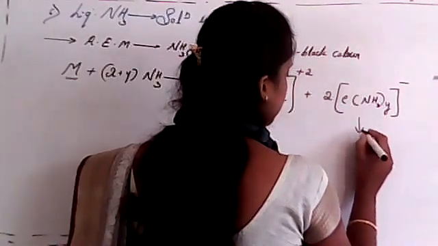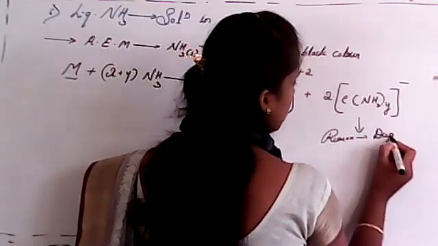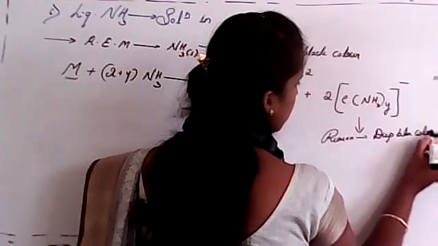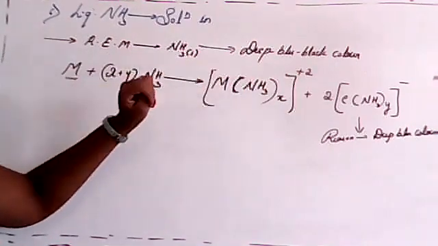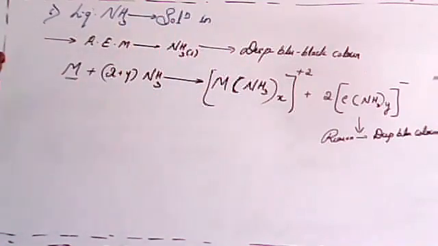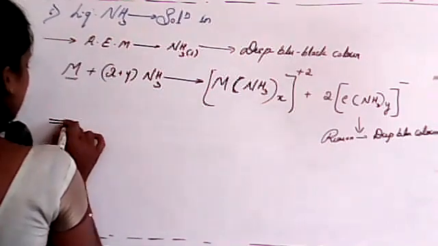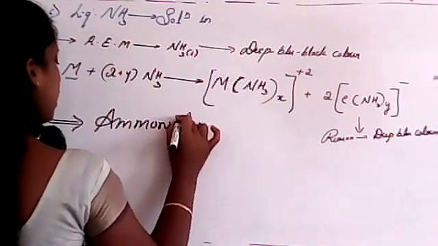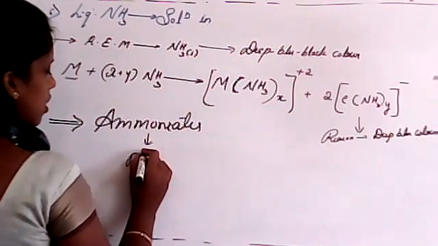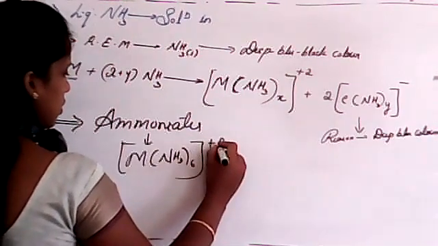And these ions are the reason for the deep blue color solution. Deep blue color solution. Is it clear, student? Is this clear? So next one, from this solution, we can recover ammoniates. See, what are ammoniates, student? The question arises, what are ammoniates? Ammoniates are nothing but metal, NH3 hexa and the same plus 2.